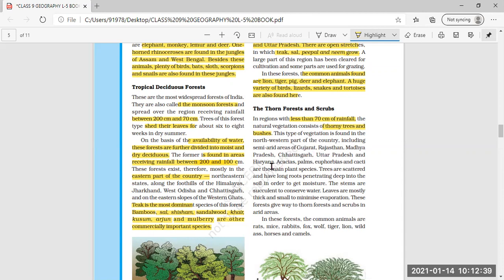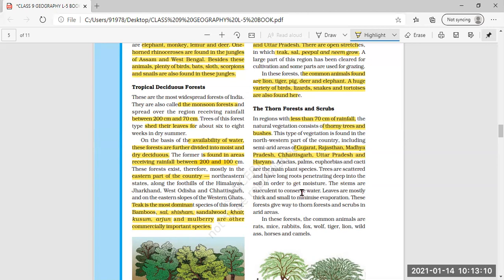This includes semi-arid areas of Gujarat, Rajasthan, Madhya Pradesh, Chhattisgarh, Uttar Pradesh, and Haryana. So, these are the areas where less than 70 centimeter of rainfall is there, and where the thorn forests and scrubs are found.